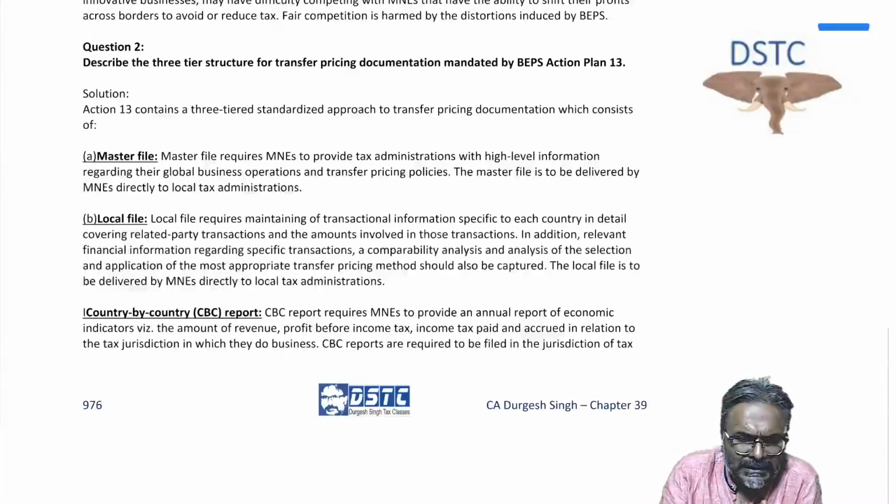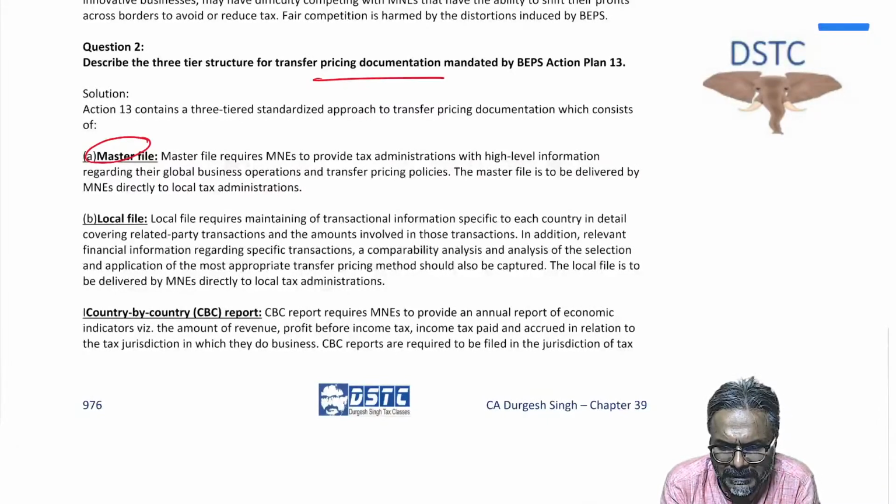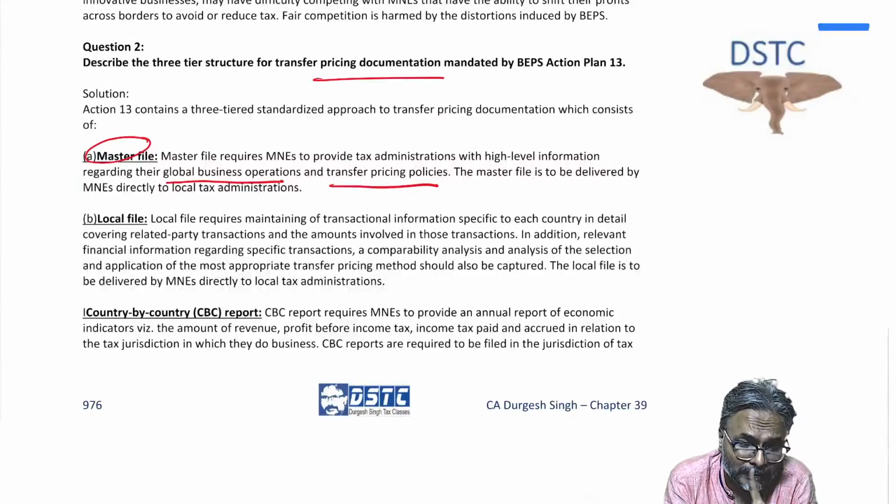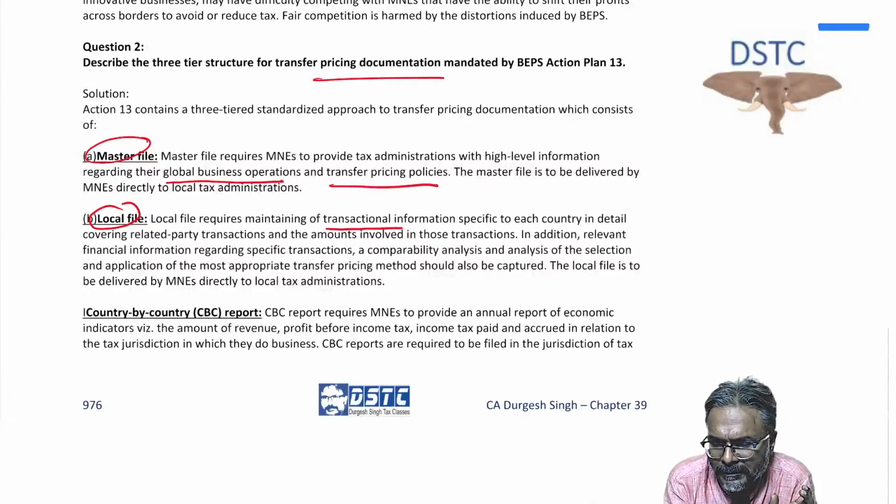Discuss the 3 tiers of transfer pricing documentation. We already discussed. What is the master file, students? It is about the global business operation and transfer pricing policy. What is the local file? Transaction based information. That is the local file.